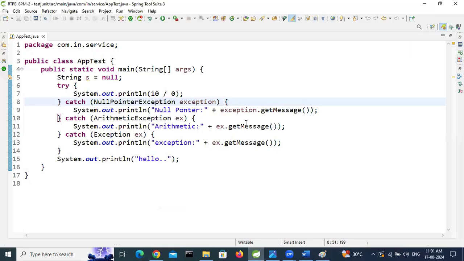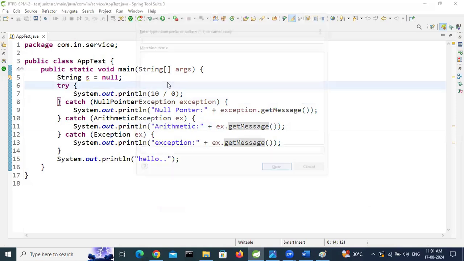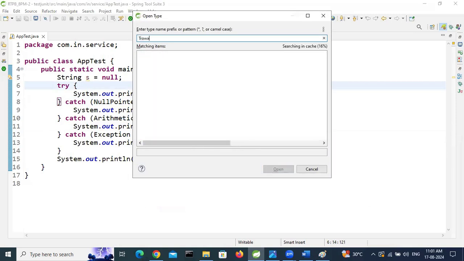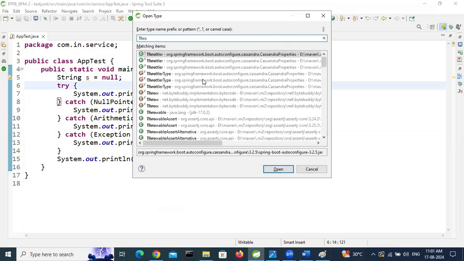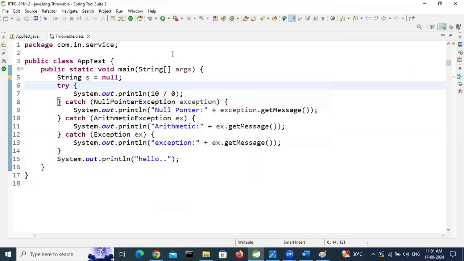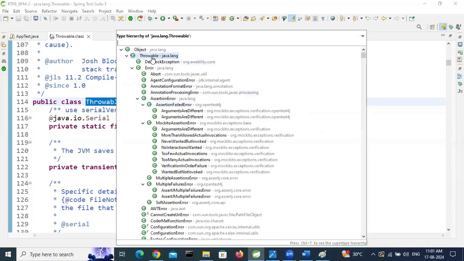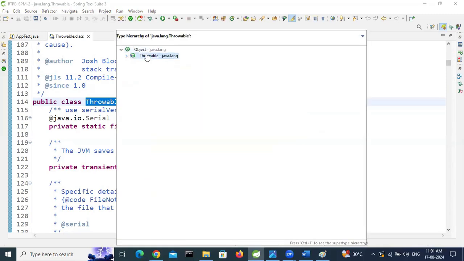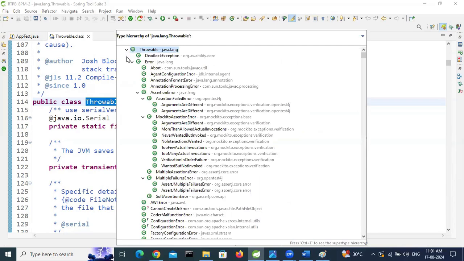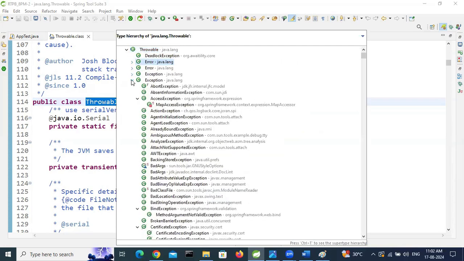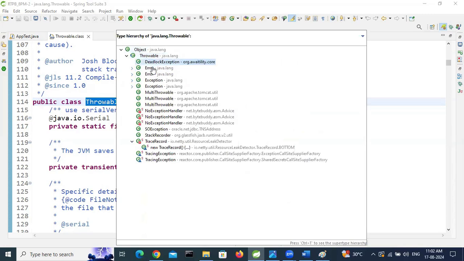So let's open Throwable. Let's open the Object class. Do one thing, let's open the Throwable class. So, Throwable, in Java, here after opening, press Control T. Remember Control T. This is the hierarchy. Here Object, Throwable, right? Object is a superclass of all classes. After that, Throwable is there. Inside Throwable, we see the subclasses, because here Error is one subclass, Exception is one subclass.